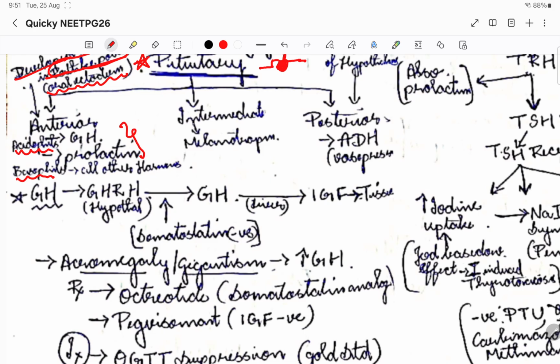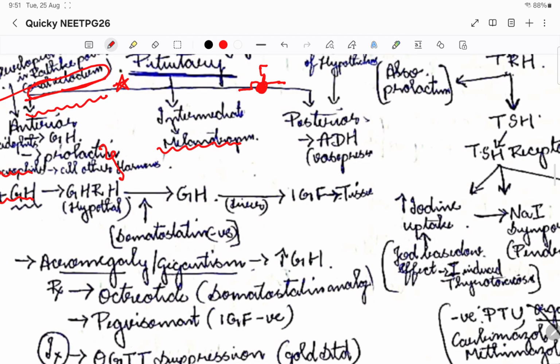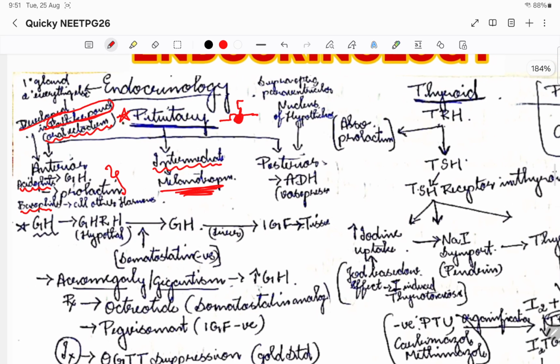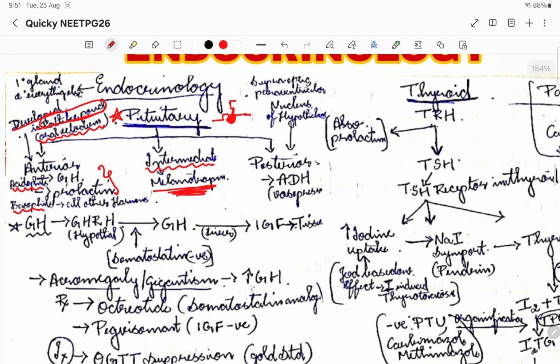Then coming to intermediate, there is also an intermediate zone between the posterior and anterior lobe. It releases melanotropin. Why do we need melanotropin? It is for circadian rhythm, right? So that is when the melanotropin comes in.